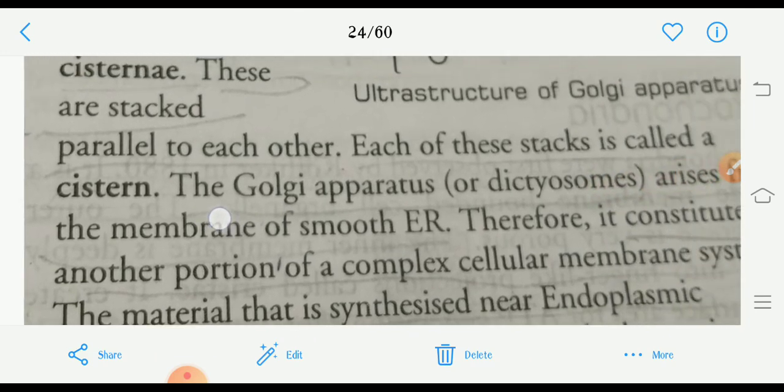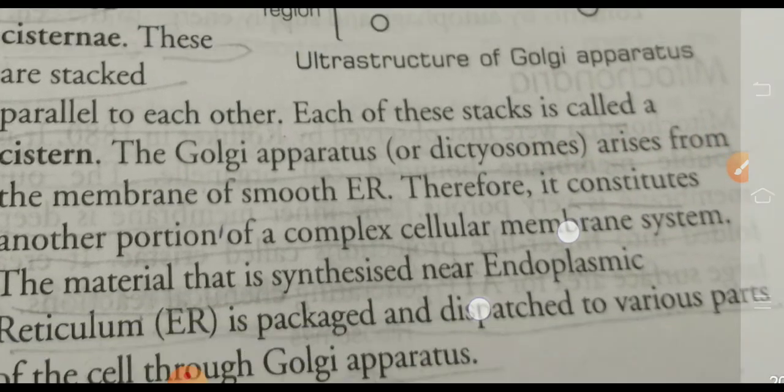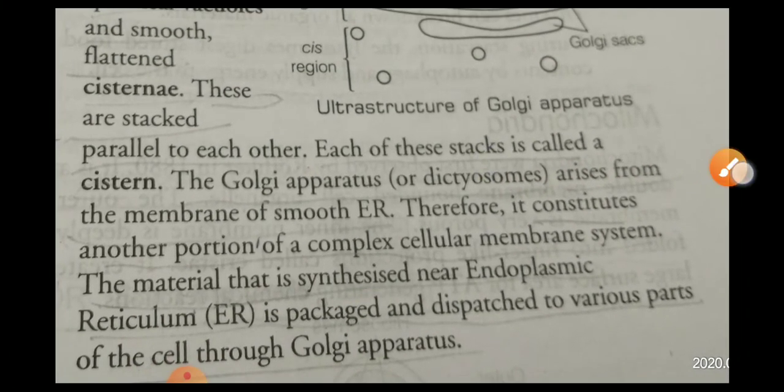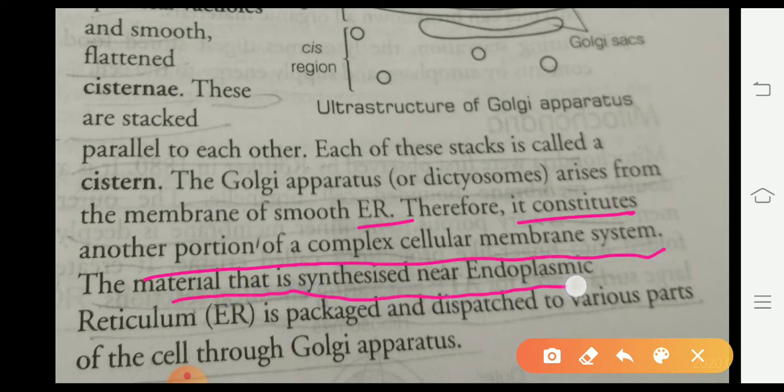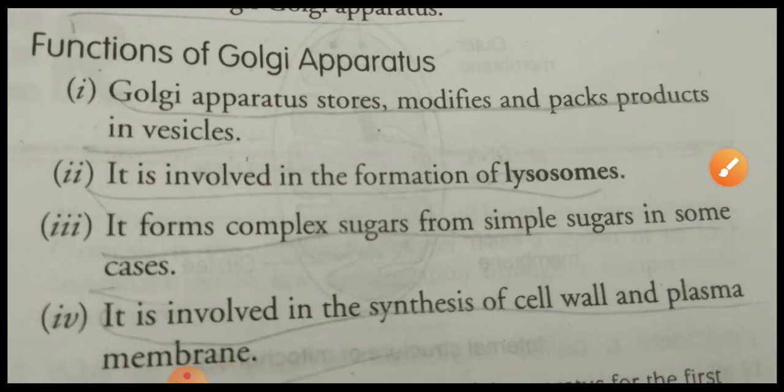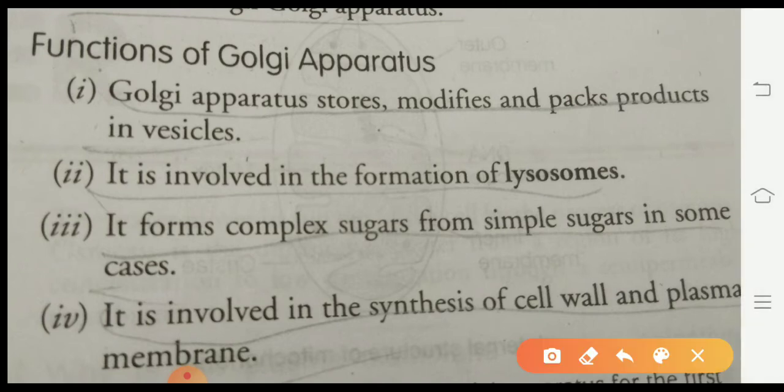The Golgi apparatus arises from the membrane of the smooth endoplasmic reticulum. Therefore, it constitutes another portion of the complex cellular membrane system. The material that is synthesized near the endoplasmic reticulum is packed and dispatched to various parts of the cell through the Golgi apparatus. Now, let's see the functions of the Golgi apparatus. This is the list of the functions. Now, come one by one.